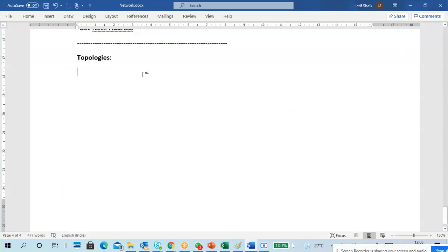Hub is okay. Guys, what are the physical topologies? Bus topology, ring topology, mesh topology, star topology. Okay, star is enough. Tree topology.